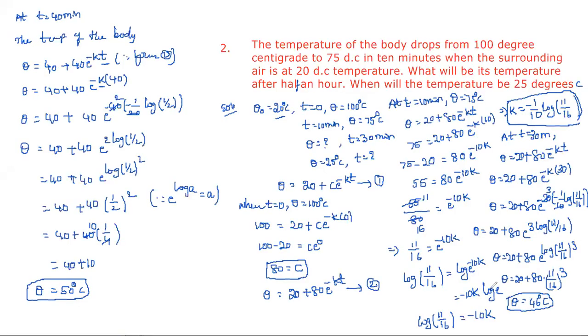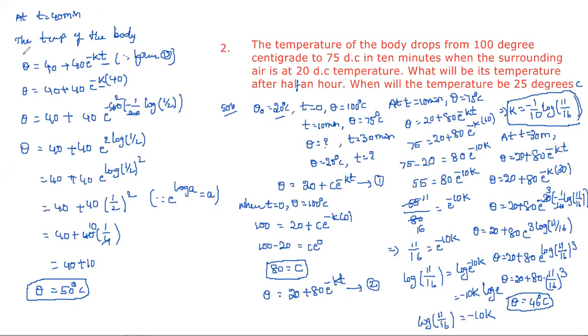Now, when theta is equal, what temperature do they give? Here it is 25 degrees centigrade. So when theta is equal to 25 degrees centigrade, we need to take the second equation.